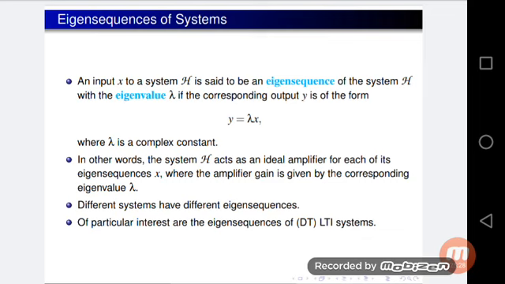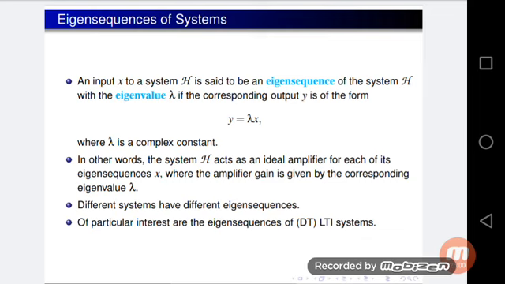In other words, the system H acts as an ideal amplifier for each of its eigensequences x, where the amplifier gain is given by the corresponding eigenvalue lambda. Different systems have different eigensequences.